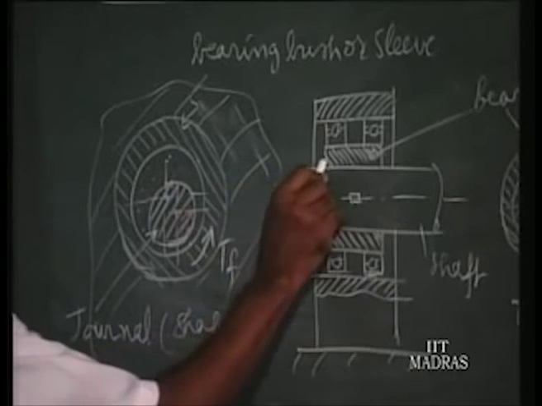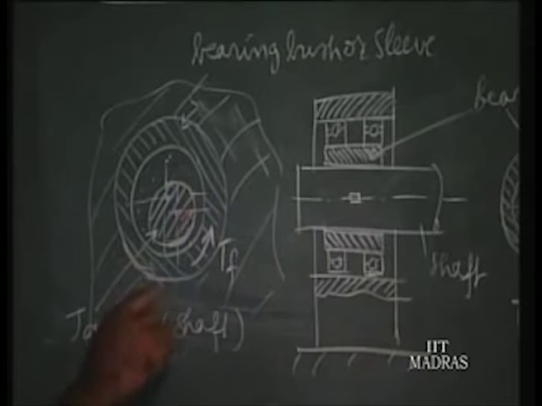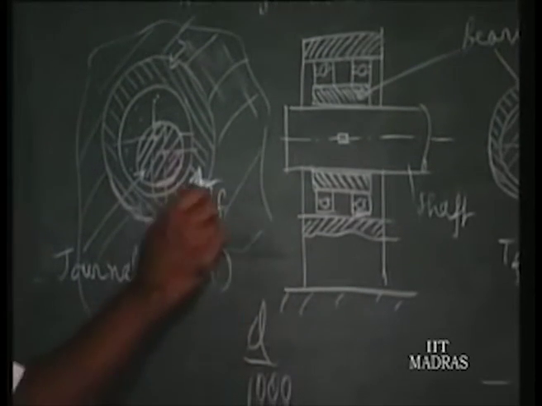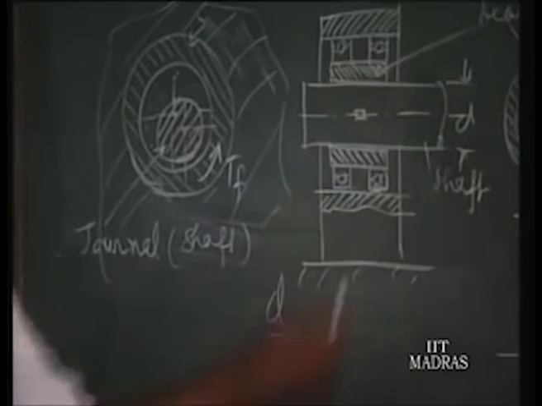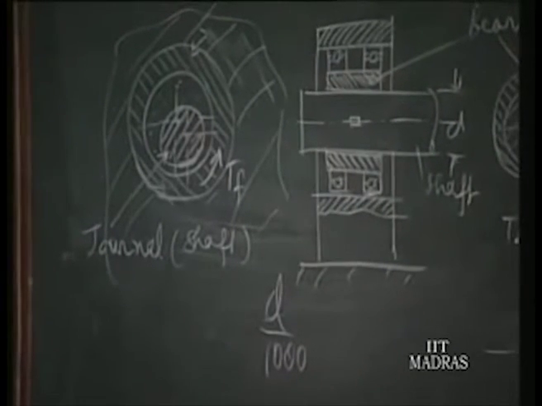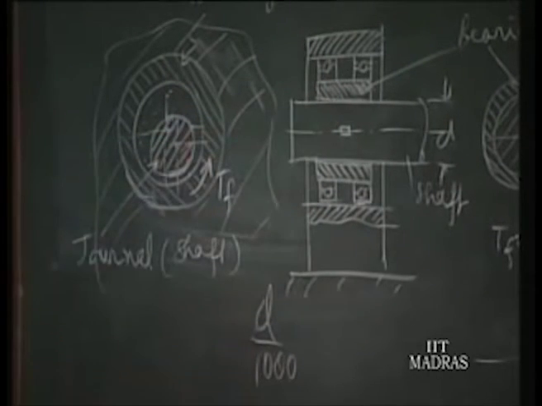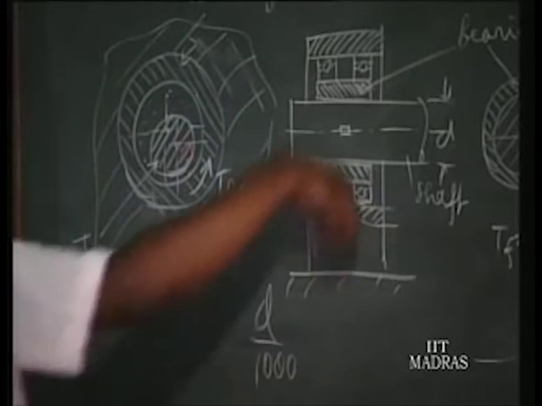There will be a gap. Here I have exaggerated the clearance, but normally the gap will be of the order of d by 1000. This is the diametral clearance in any bearing. If d is the diameter of the journal, then the clearance will be d by 1000. If it is a 10 mm shaft, 10 microns will be the clearance inside a bearing, within which the oil is there, it will create the wedge formation, and hence the relative motion is allowed there.